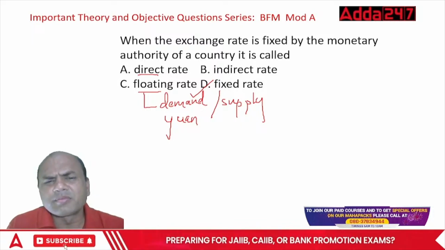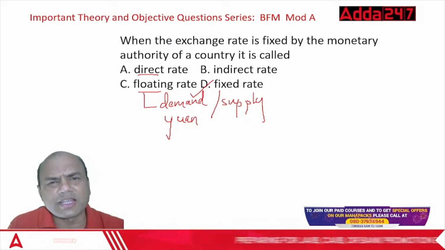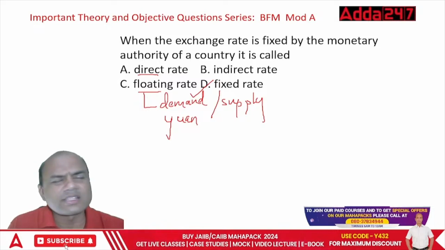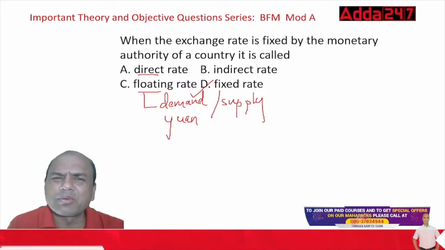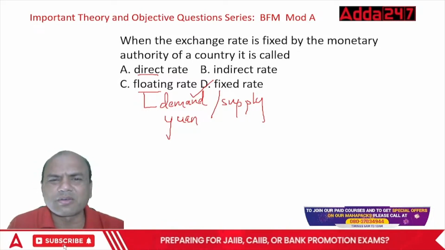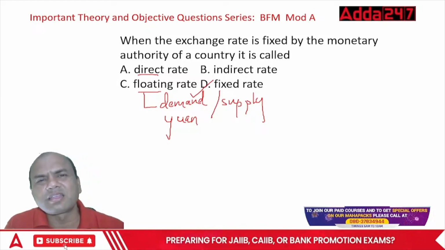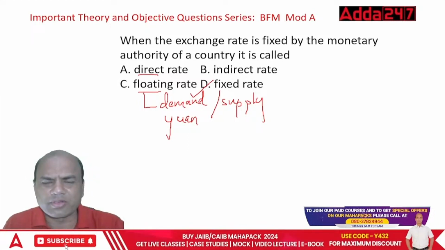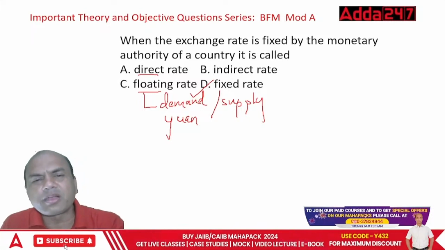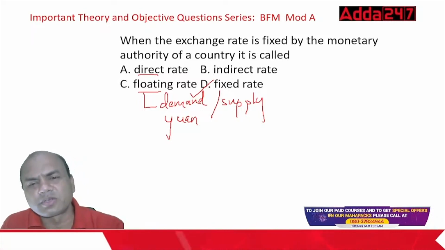Some other countries, like I gave you North Korea, there are some other minor countries too. Some of the biggest oil-producing countries have a fixed rate. Forget it. The important thing is that the government interferes over here.